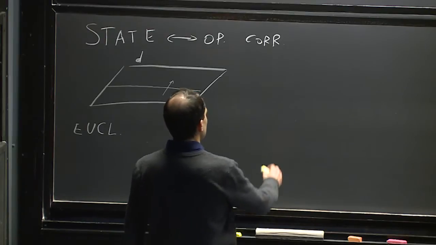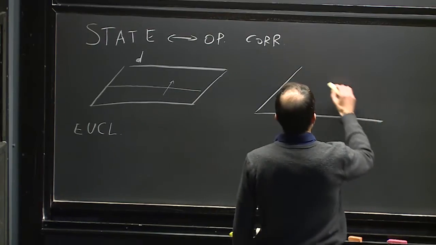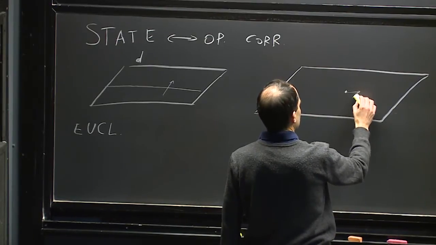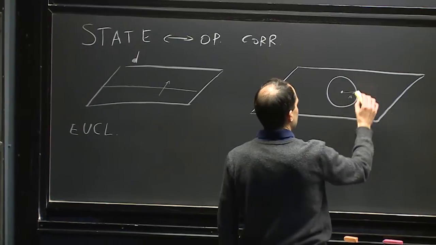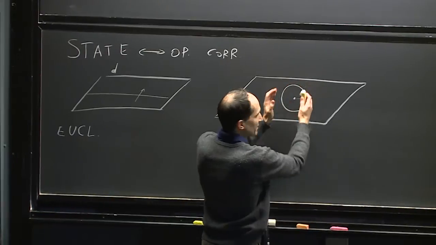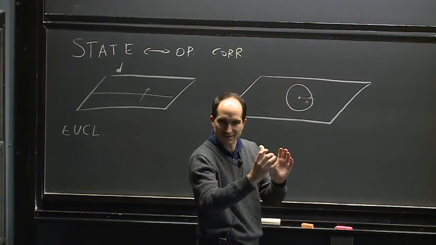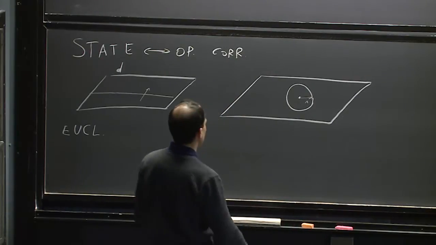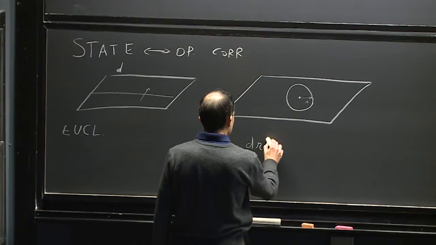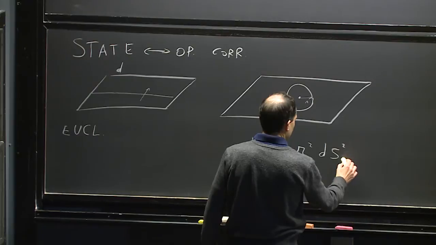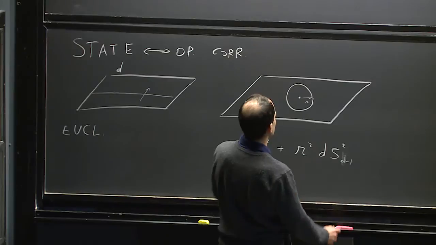But there is something else we can do, which is to think of the radial direction as somehow analogous to Euclidean time, and the sphere as the spatial slices. So in this case, we get something a bit like an expanding universe, where the size of the sphere grows as we go to larger values of the radius. So we can write the metric as dr squared plus r squared times the metric of a sphere, S^(d-1). So this is a sphere of d minus 1 dimensions.